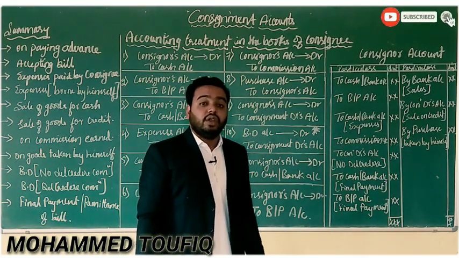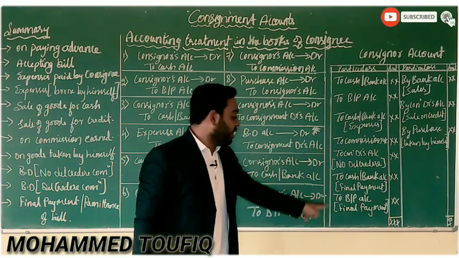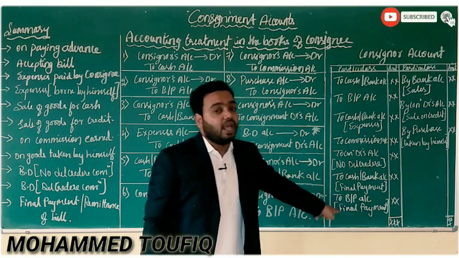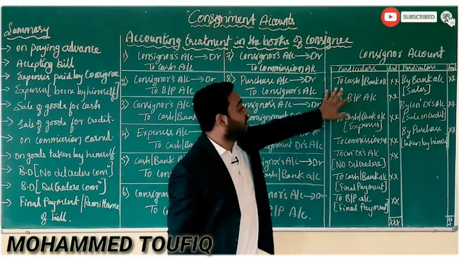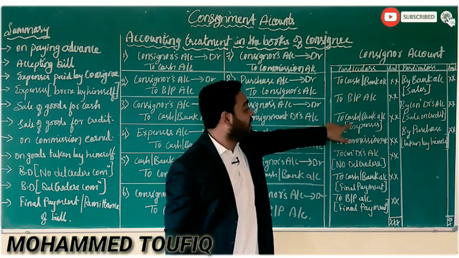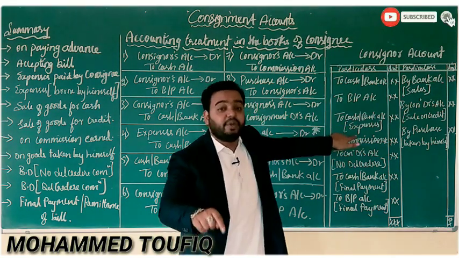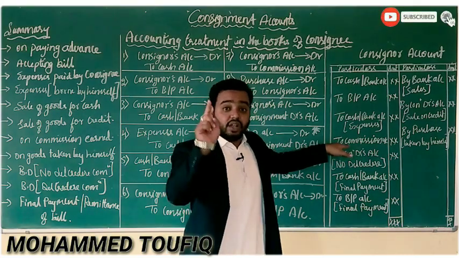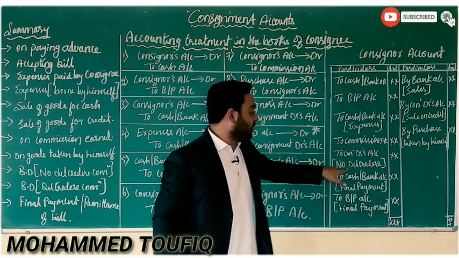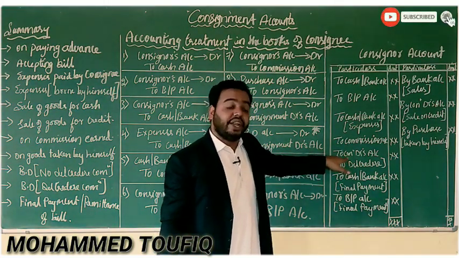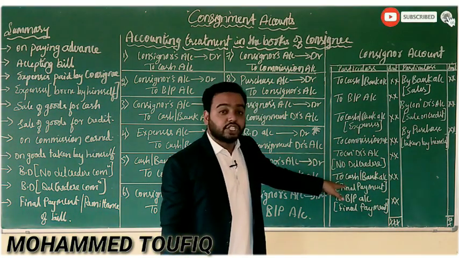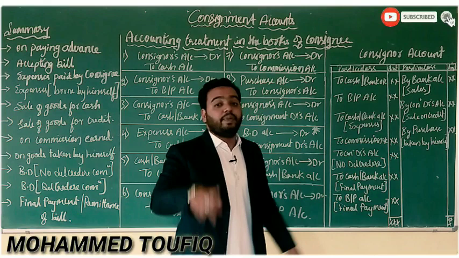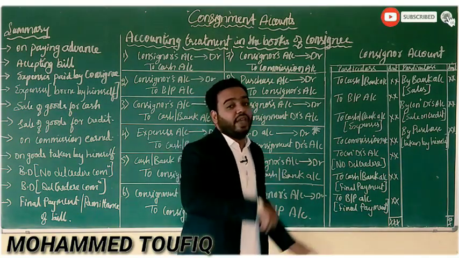And if the bill is withdrawn, if the bill is met, honored, then the entry will be to bills payable account. So you can find these transactions: cash as advance paid, then bills payable as accepting of bill, then cash or bank, which is expenses paid by the consignee, and commission paid by the consignor to the consignee, then consignment debtors account when there is no del credere commission, and cash or bank for final payment, bills payable for withdrawal of a bill or accepting of a bill.